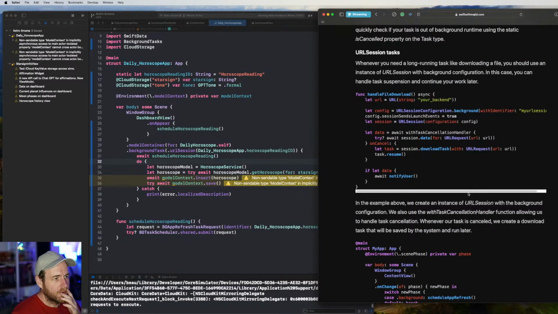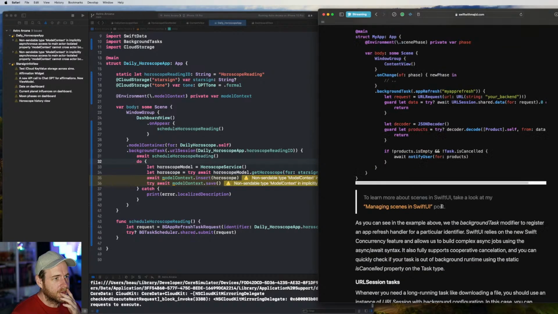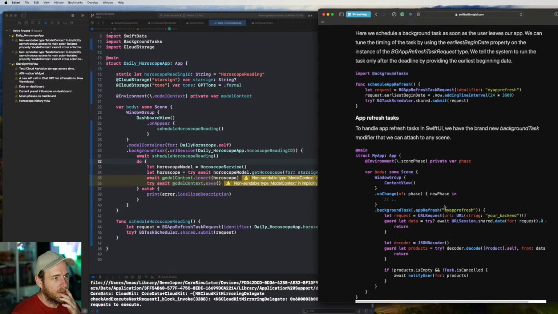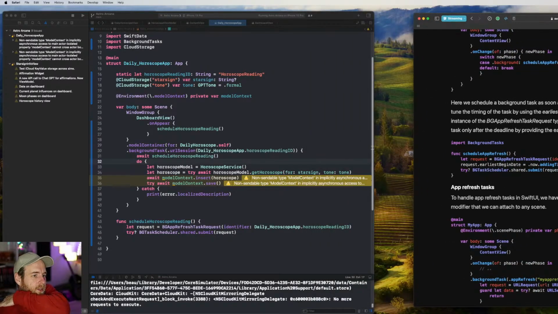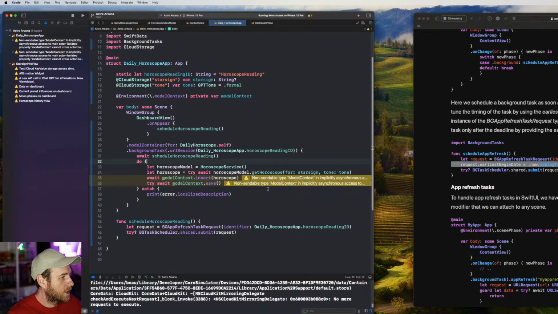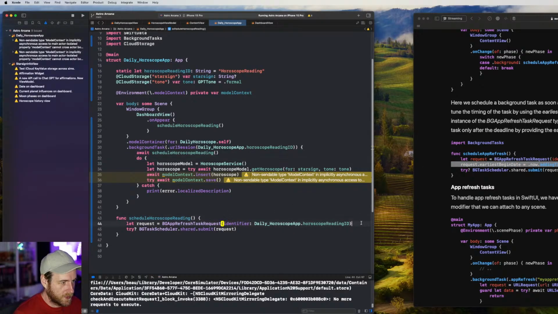Okay, so I must have skipped over the bit where we're talking about dates and stuff. So let's just go back up and have a look. Okay, schedule app refresh. There it is. Okay, so let's change the request time. So this is the request here. This is exactly what I was after. So what we want to do is earliest begin date.